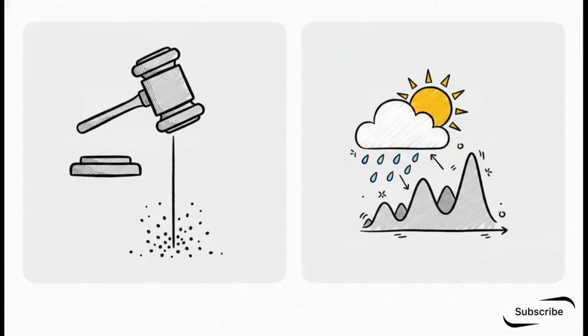When you put the standard approach and our solution side by side, the difference in philosophy is just staggering. A standard regression network acts a lot like a dictator, right? It demands that there is exactly one correct answer for any given input. So if the real world is ambiguous, it just stubbornly outputs a mathematical average. A mixture density network, or MDN, on the other hand, acts more like a weather forecaster. It doesn't force one rigid number on you. Instead, it outputs a probabilistic forecast of different scenarios, each with its own specific level of confidence.